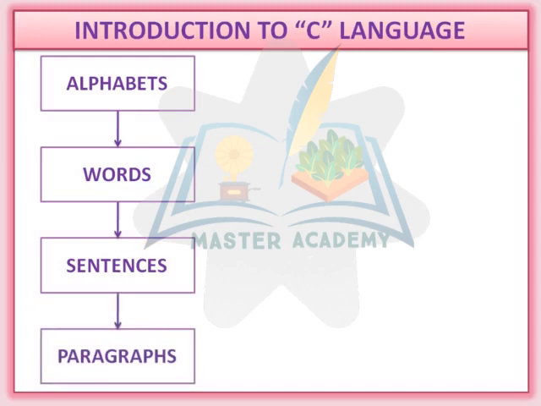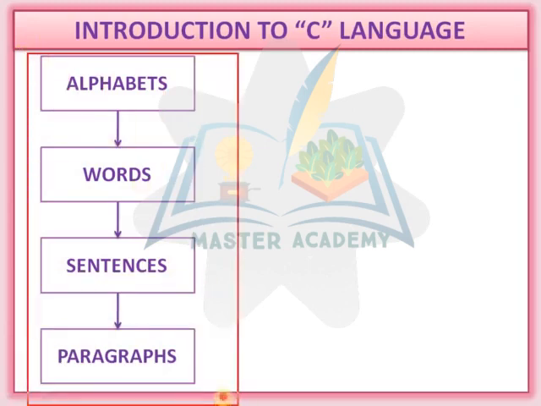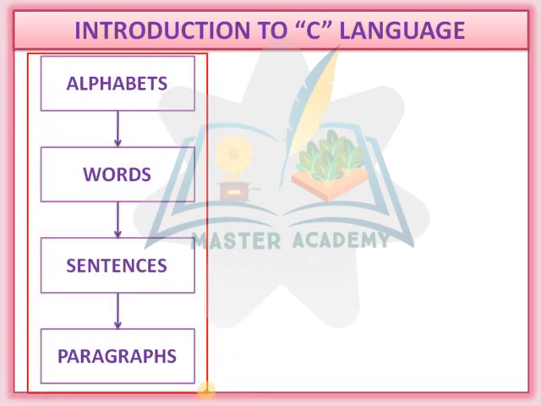These are the steps of learning English: first the alphabet, then words, then sentences, then paragraphs.